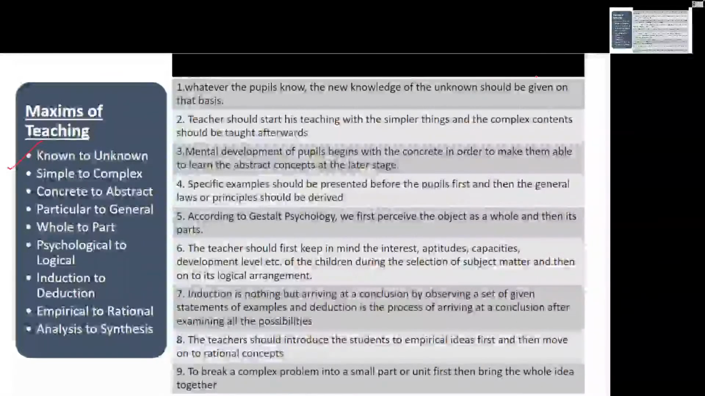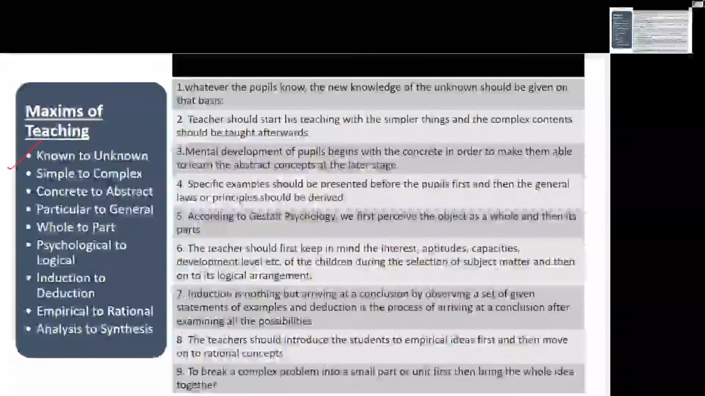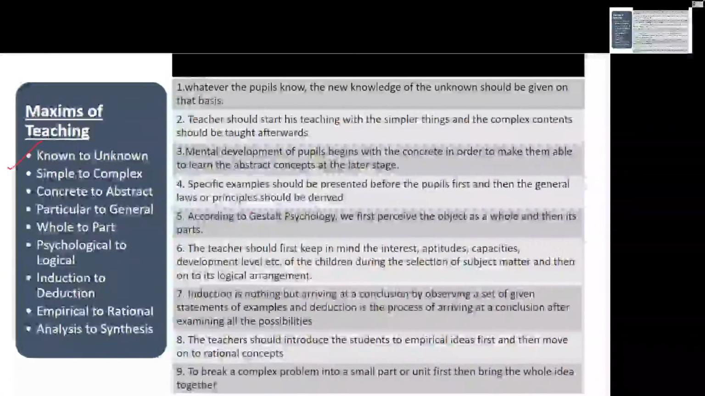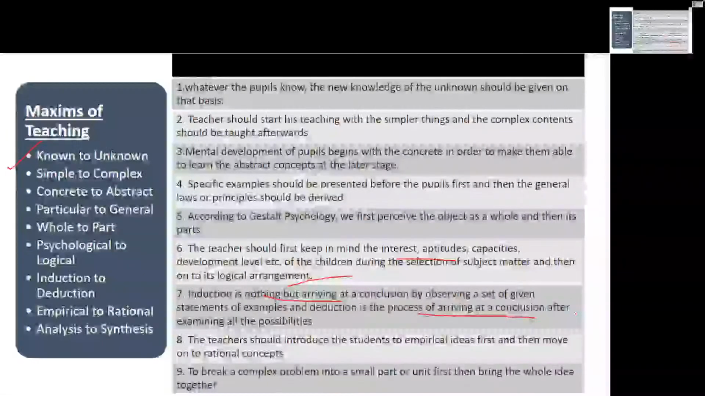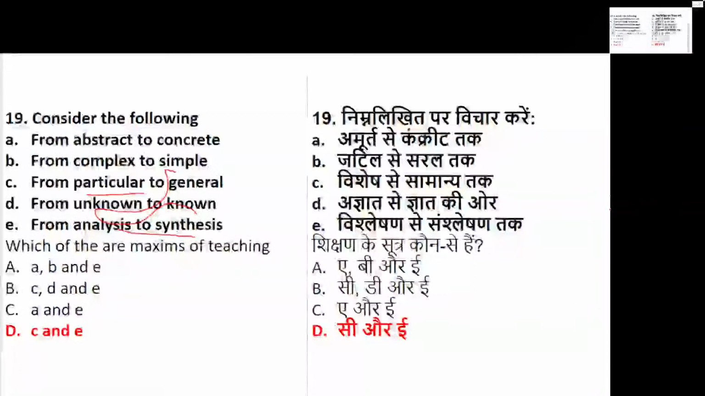Whole to part: go with something at whole and then come to the part. Then psychological to logical: start with interest, aptitude, capacity, and then come to logical, that is arrangement. Induction to deduction: induction is arriving at a conclusion by observing, whereas deduction is a process of arriving at a conclusion after examining all the possibilities. Empirical to rational: that is realistic to rational concepts. And analysis: breaking down the complex problem and then putting it into parts. So this also I've revised and we have done the concept.